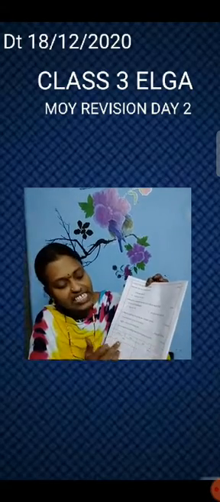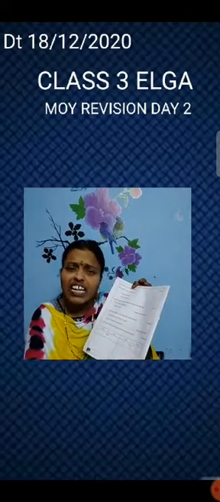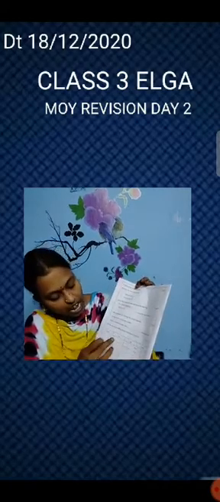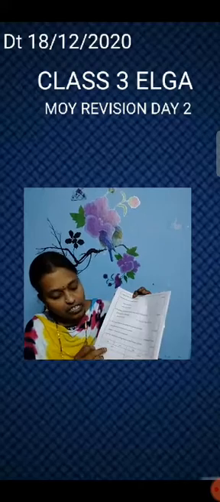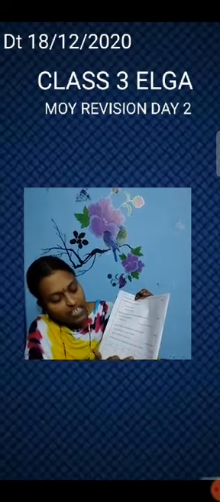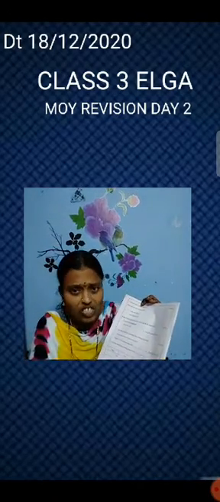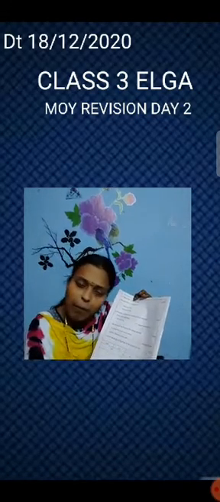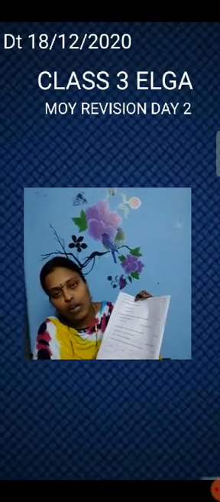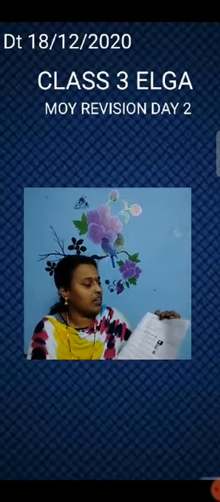India. India is a verb or noun? It's a country, it's a place, so it's a noun. And eat. Eat is an action word, right? So we can write under verb column. Use. Use also an action word, so we'll write in verb column. China. China is a place, so we will write under noun column. Right? Turn the page, children.